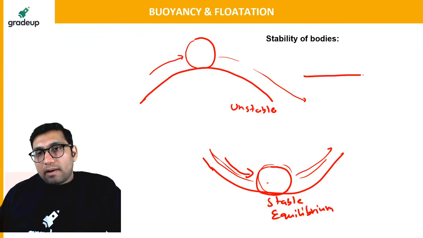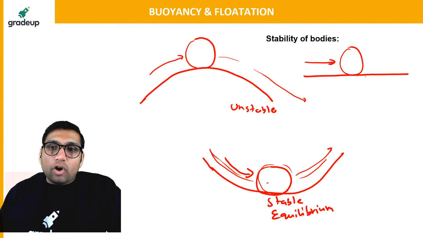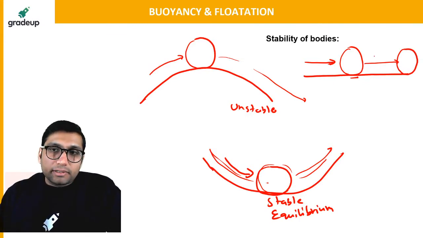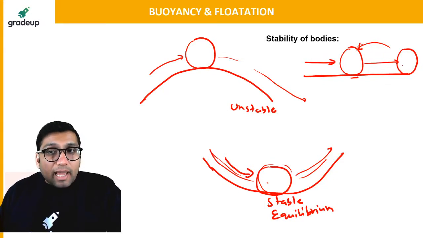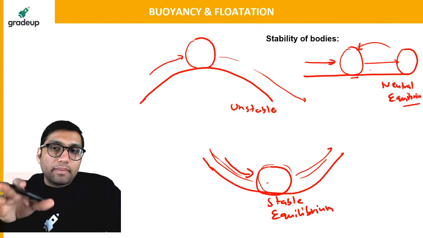You must have played this type of games, right? And if you have a plane surface like this, with a body right here, and I apply a force to this body, what will happen? This body will not come back to the same position, but after moving to some point, it will come to rest. So we cannot call it stable equilibrium, but because it will stop after some time, that will be neutral equilibrium. This is how you can understand the differences between stable, unstable and neutral equilibrium.